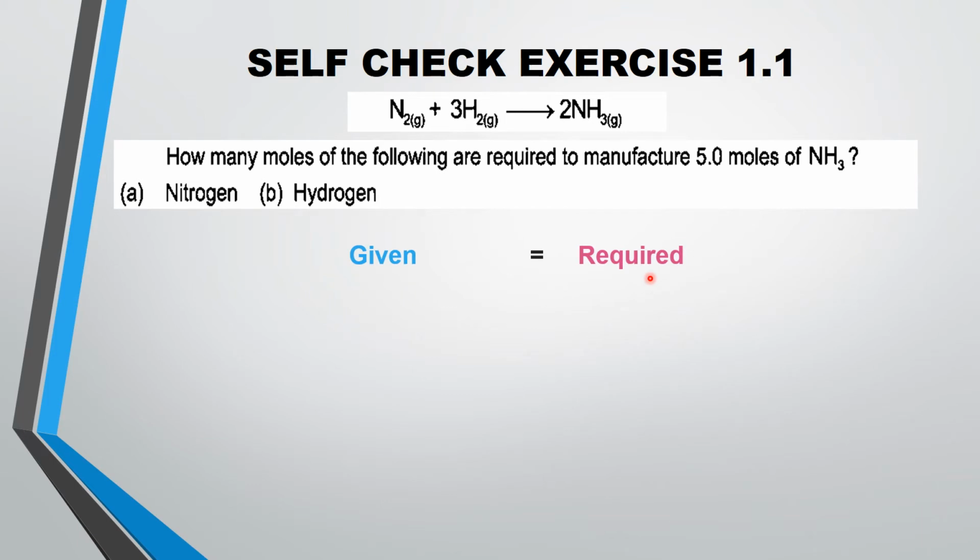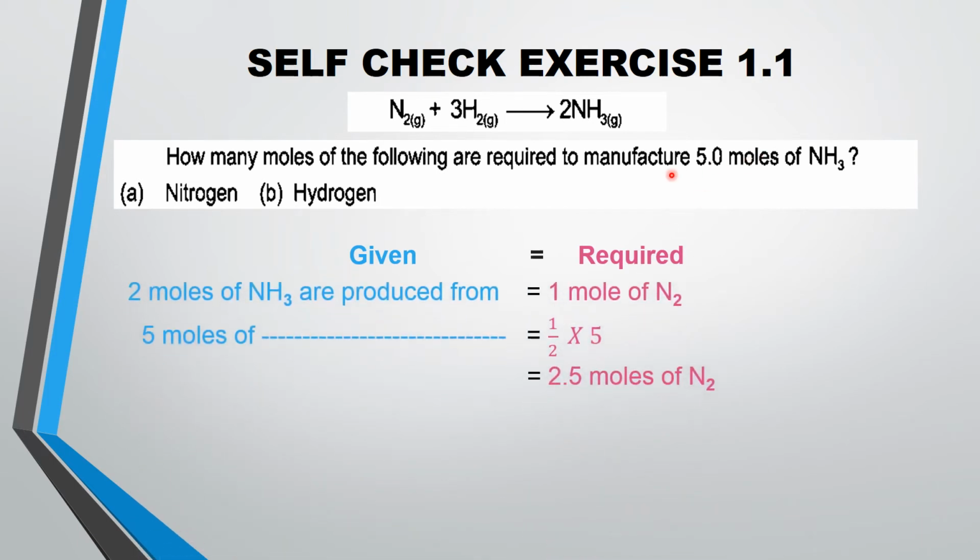The question indicates that 5 moles of ammonia are produced, and we have to calculate the number of moles of nitrogen and hydrogen. This balanced equation shows that 2 moles of ammonia are produced from 1 mole of nitrogen. So we will write down 2 moles of ammonia in the given quantity and 1 mole of nitrogen in the required form. And we will use the unit method.